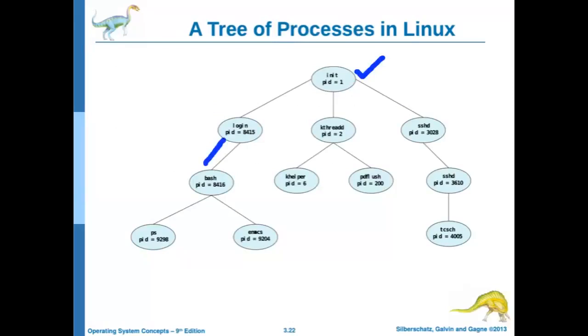Now for the Emacs process, bash is the parent, right? So like our family tree, this tree of processes is created. You can have a look at this with the command pstree.